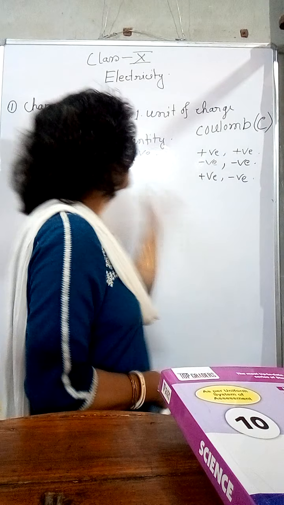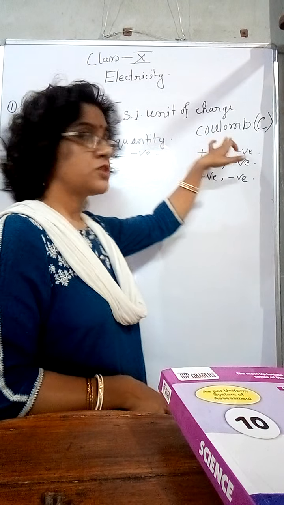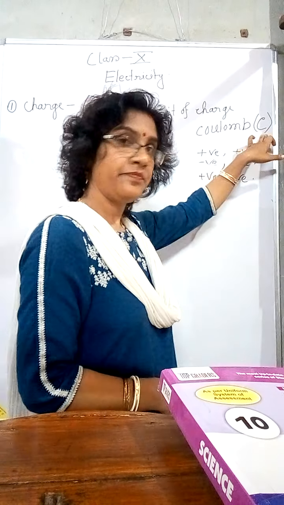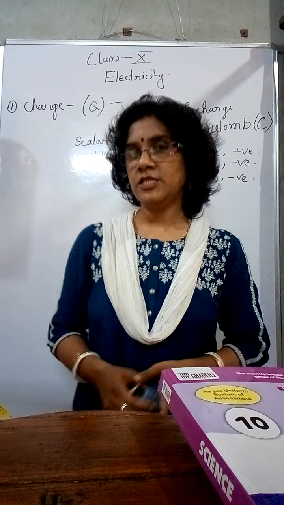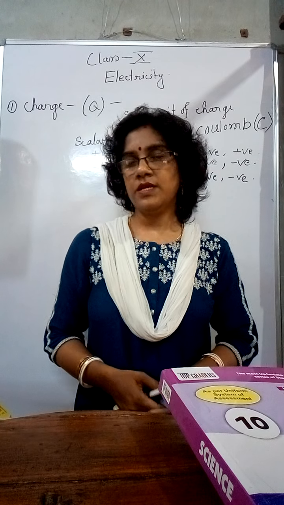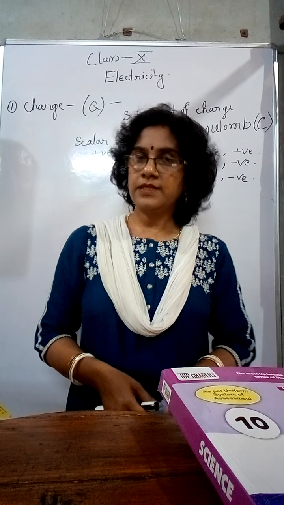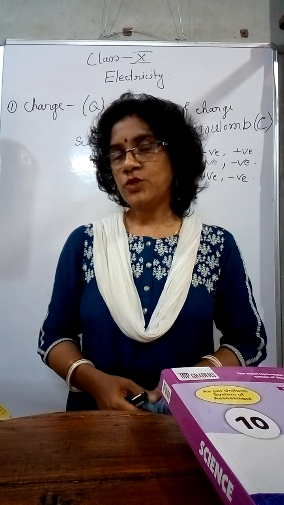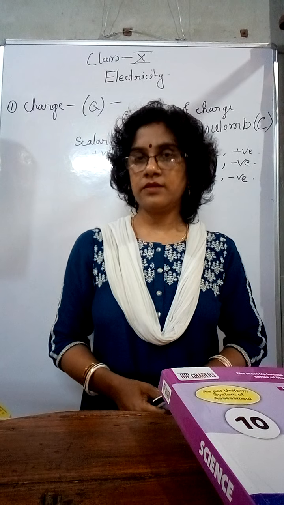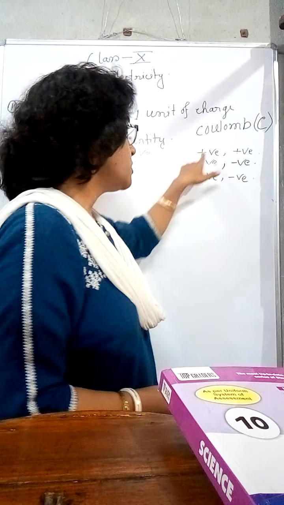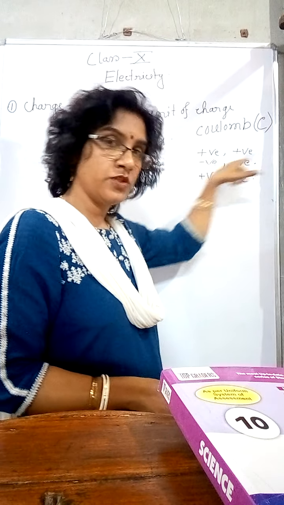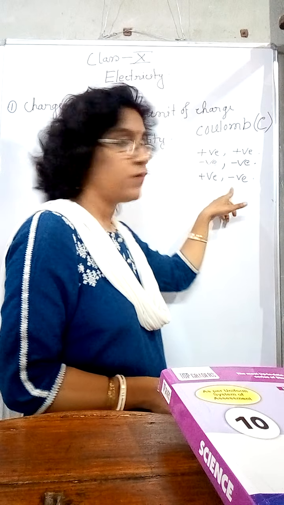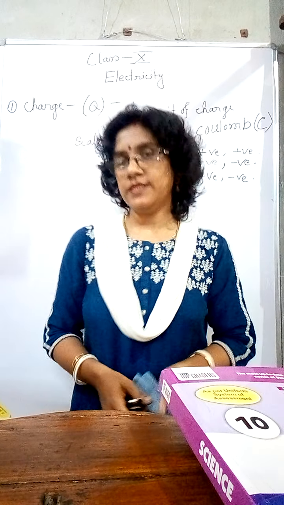Its symbol is Q. Its SI unit is coulomb, its symbol is C. It is a scalar quantity. There are two types of charge, one is positive charge, another one is negative charge. Like charges repel each other and unlike charges attract each other. Like two positive charges will repel, two negative charges will also repel, and one positive and one negative charge will attract each other.